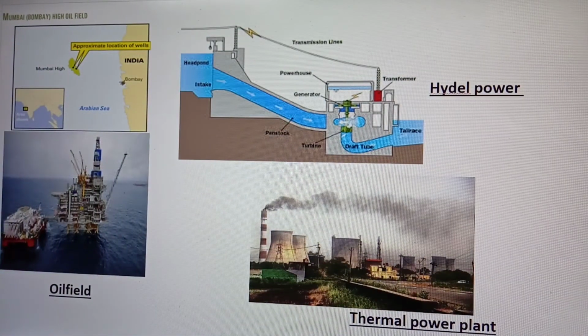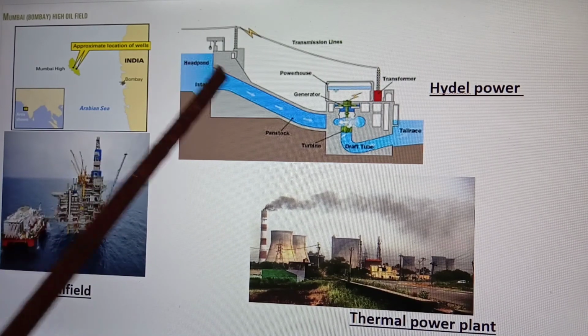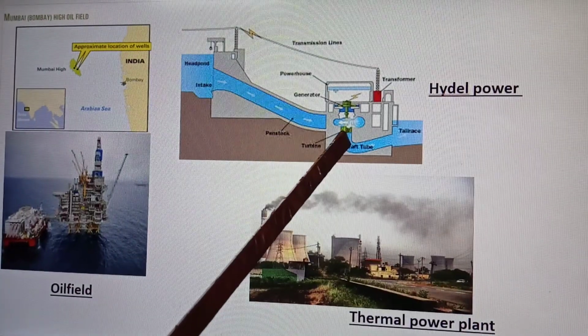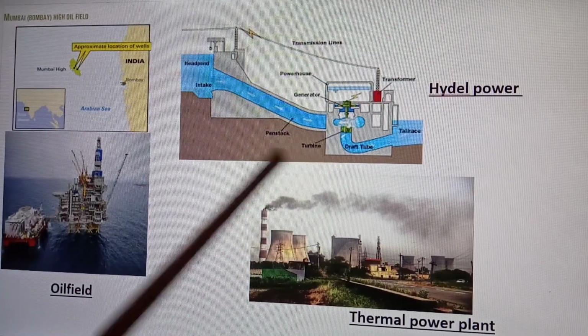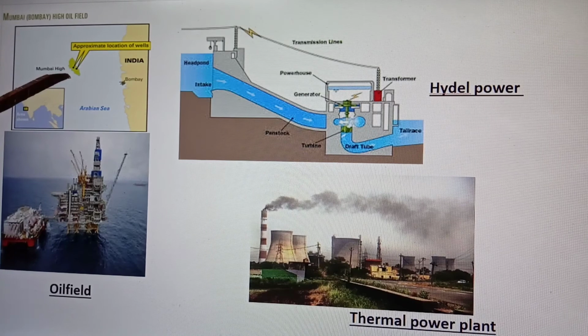Now here are some pictures showing hydropower. This is the water reservoir, the water falls, and this is the turbine. Water strikes the turbine blades, they rotate and electricity is produced. This is thermal power, and here you can see an oil field. This is the Bombay High oil field.